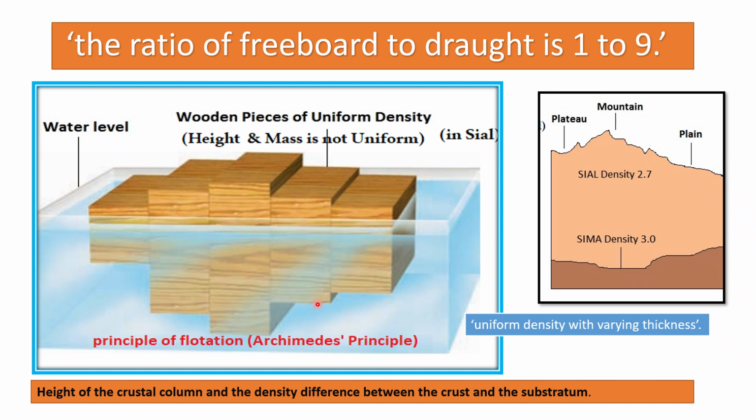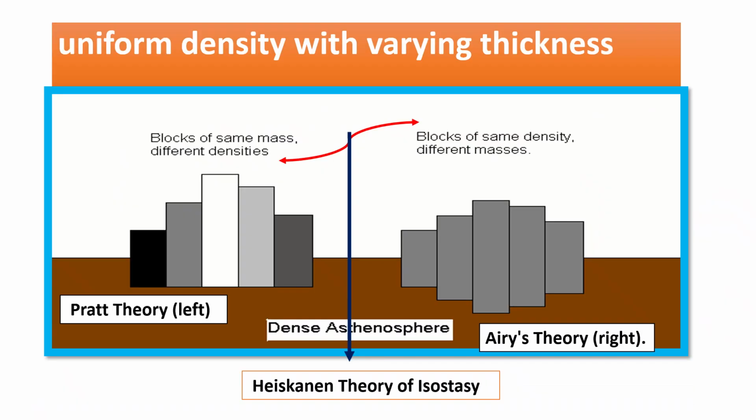Through this experiment with wooden blocks, Airy tried to establish his theory of isostasy, that is varying height and varying mass but uniform density. That is the reason all the wooden blocks projected differently according to height and mass. That is the basic concept of Airy's views of isostasy. It's the image of isostasy according to Airy's views.